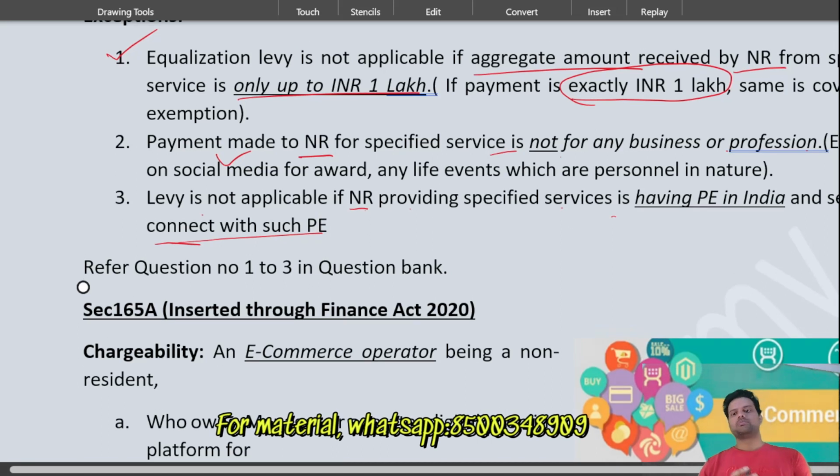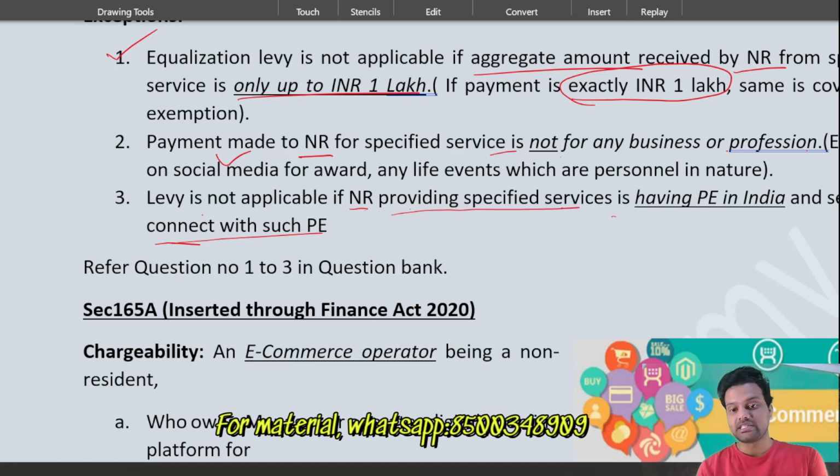Now we will move on to point number 3. Point number 3 says that the levy is not applicable if the non-resident providing specified services is having a PE in India and the service is connected with such PE. So here you have seen some extra point: and the service is connected with such PE. We have already discussed what is permanent establishment, who is a non-resident actually, but I have not covered this point because I wanted to cover it here.